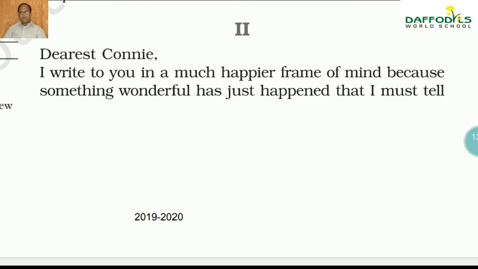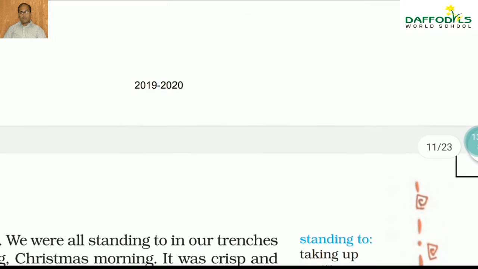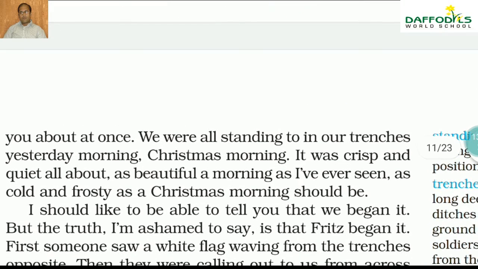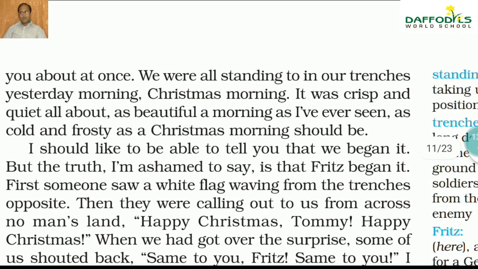Now whenever he used to be there in the Christmas Eve time, he was in a very happy frame of mind. In that happier frame of mind, there was an incident that had happened in the battlefield. There you will get the things, and here also in the material you will be getting the Fritz line. The Fritz are the Germans. So he was one of the officers of the English side, and he used to write letters, and one incident had happened, and he was trying to relate it to his wife.